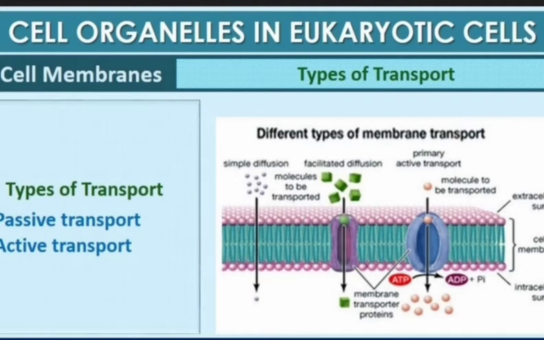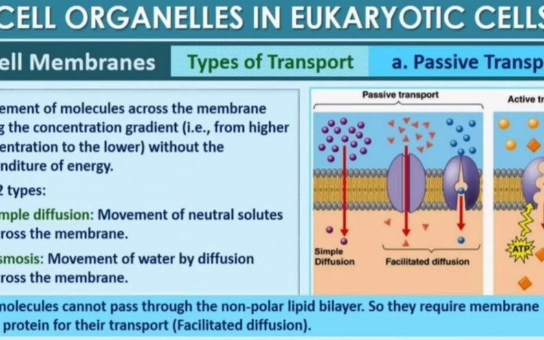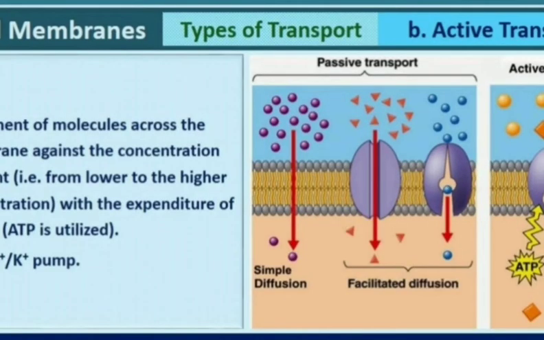In passive transport, the movement of molecules occurs across the membrane along the concentration gradient. That means from higher concentration to lower concentration without the expenditure of energy. For example, many neutral solutes may move across the membrane by simple diffusion. Do you remember what is diffusion? Yes, it is the movement of solute molecules from higher concentration to lower concentration. Another example is the movement of water across the membrane by osmosis.